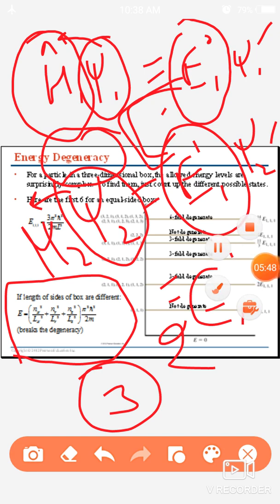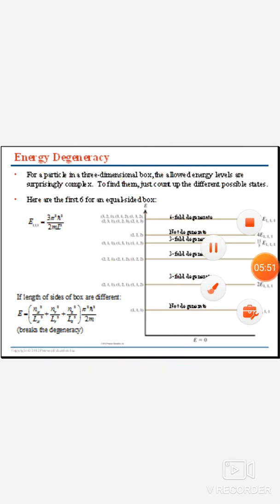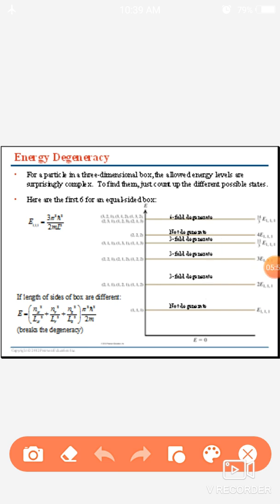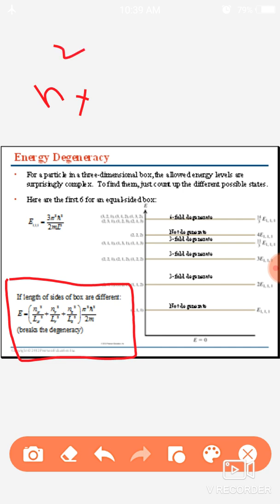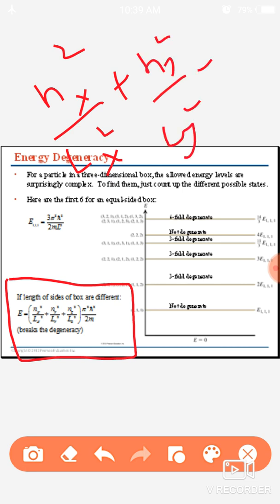Here in this diagram we will see what degeneracy in energy level is. Here is our result for the operators we have, and to explain it: nx² upon Lx², ny² upon Ly², nz² upon Lz², and this is the constant term π² ħ² upon 2m.